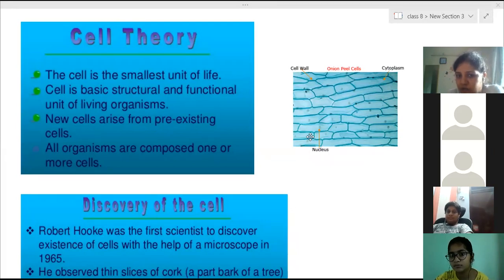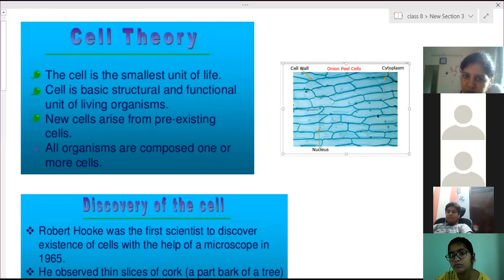When you see under the microscope you can see these compartments, these rectangular compartments. Inside each one, whatever is present, that we call a cell. You can see many cells here. This one part is one cell. This is a different cell.